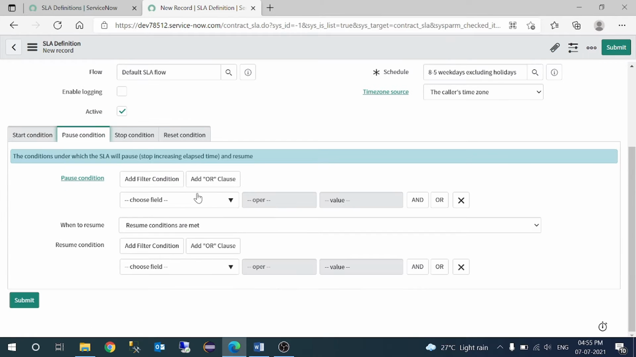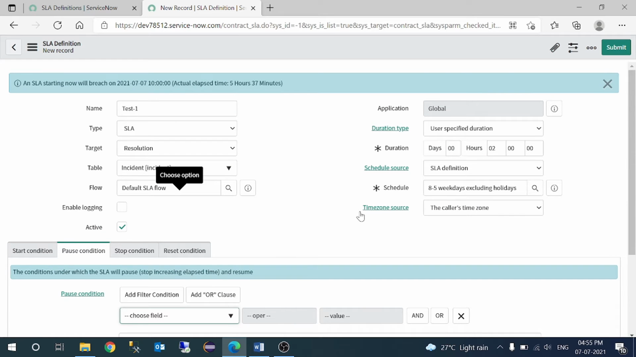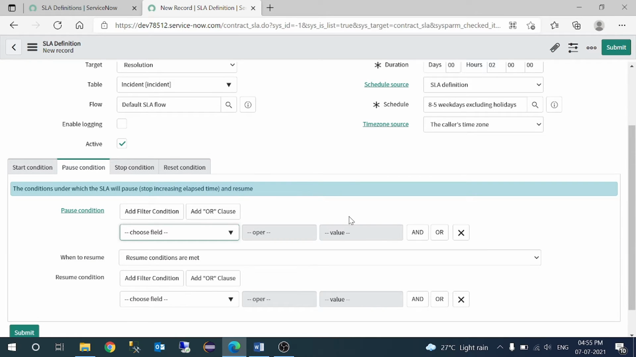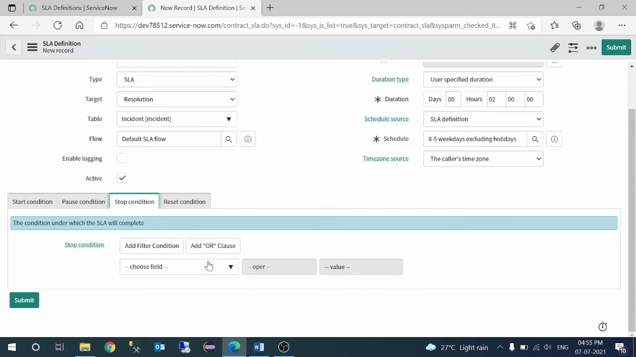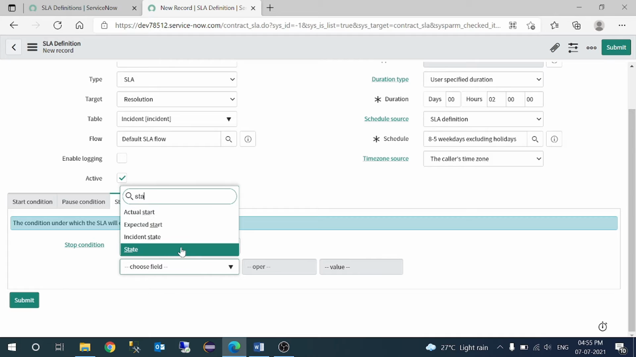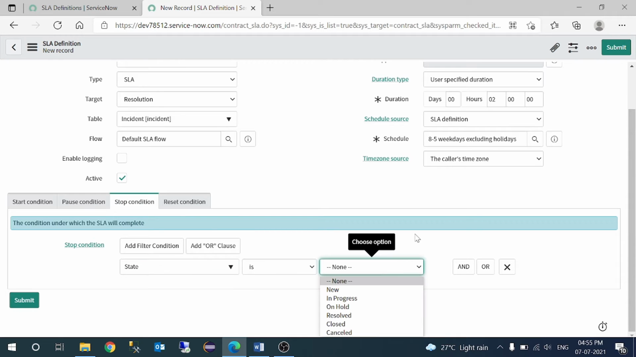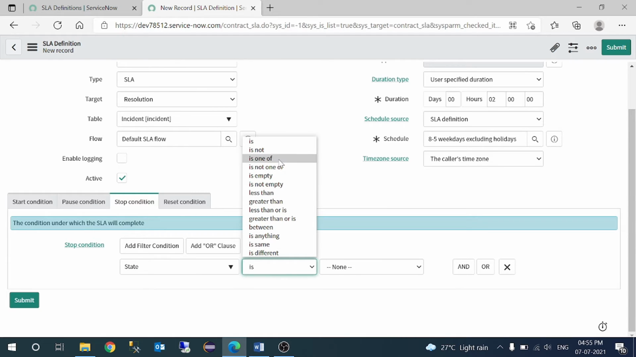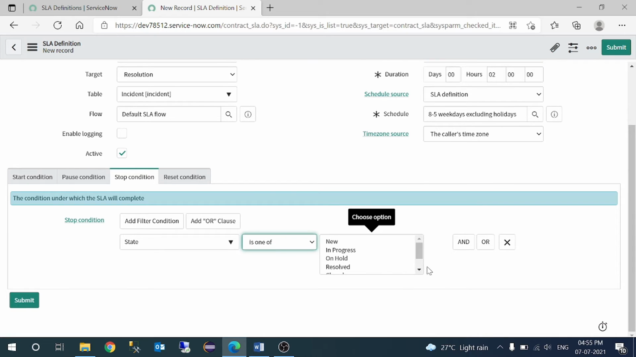So what could be the pause conditions here? Based on the requirement you have to select. Here I don't have a specific requirement, so I'm not giving any pause conditions. For the stop condition, let's say the state is one of resolved, closed and cancelled. If any of these three states is there, then the SLA should stop.